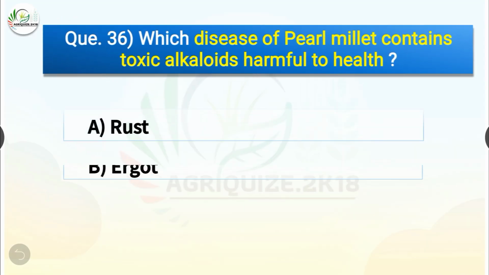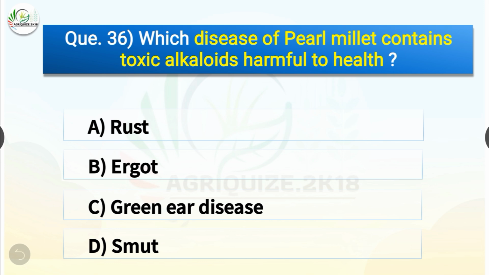Question number 36. Which disease of pearl millet contains toxic alkaloids harmful to health? The options are rust, ergot, green ear disease, or smut.